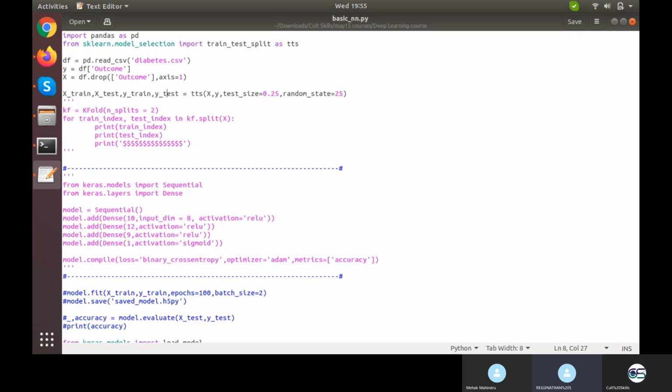Sir, I need to load another person's file and I want to predict with that.